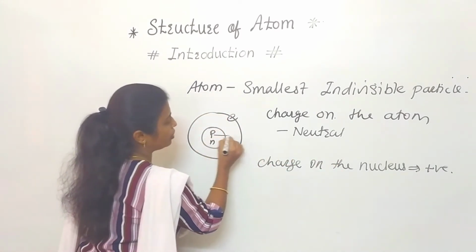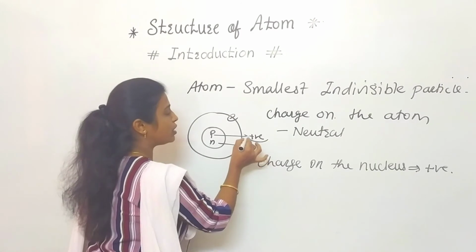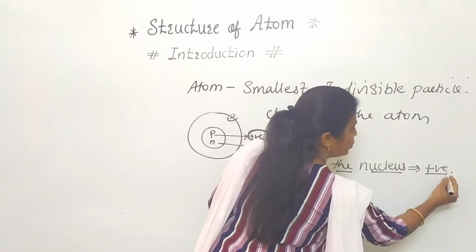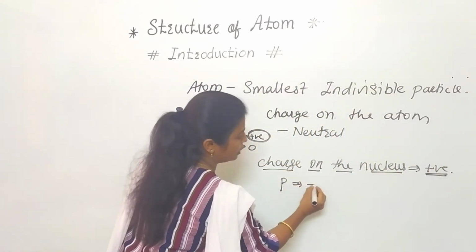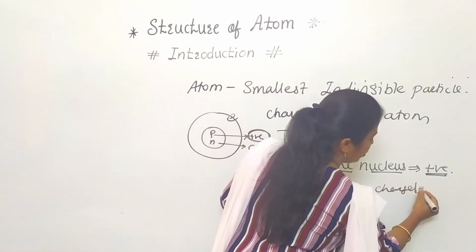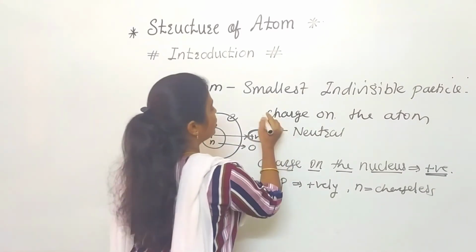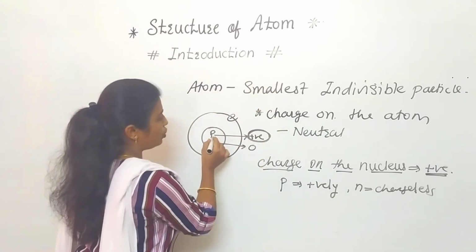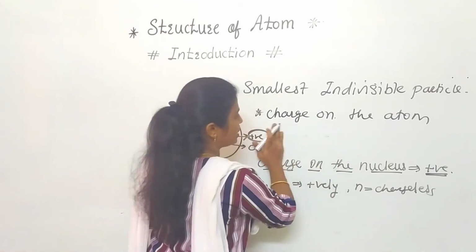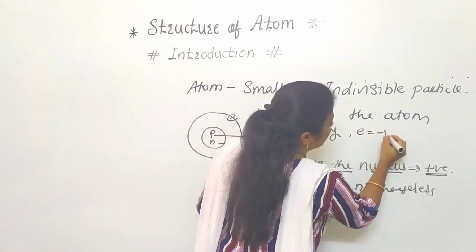How is the charge present on the nucleus positive? Because as we know, proton is positively charged and neutron has zero charge, so the total charge on the nucleus will be positive. Clear to everyone? Now see the next point, charge on the atom. The nucleus is positive and the electron is negatively charged.